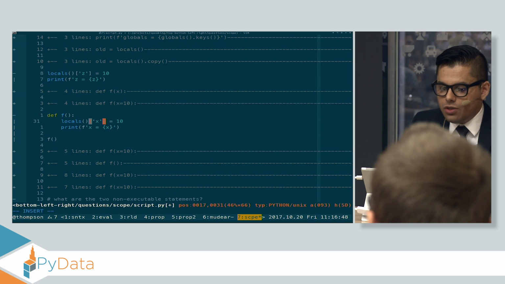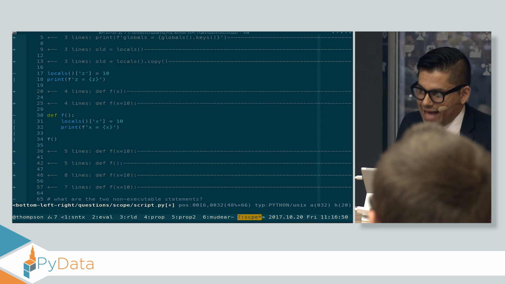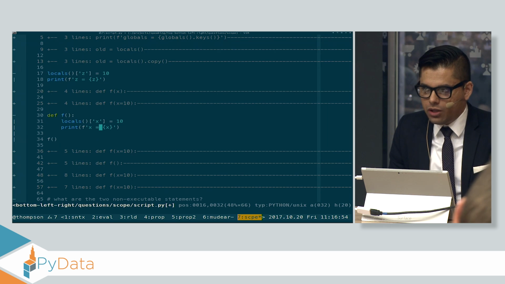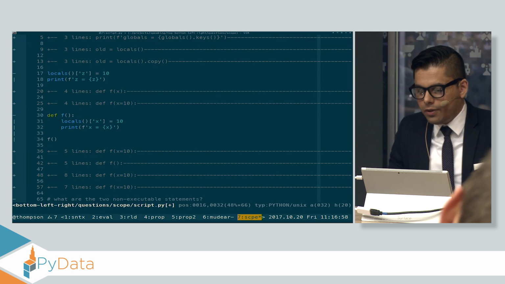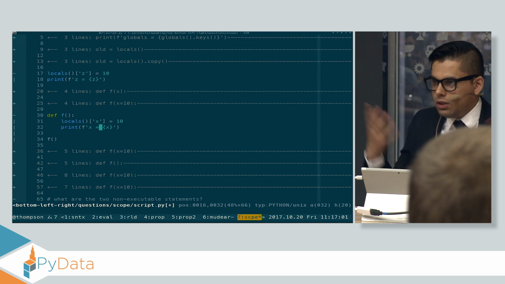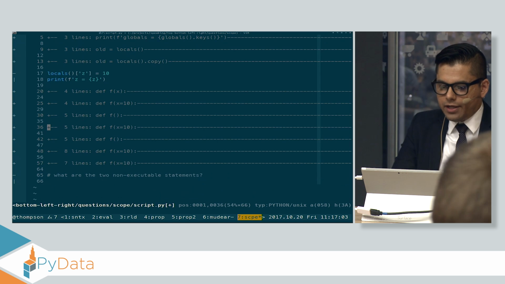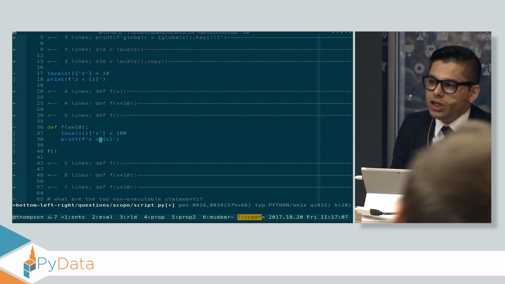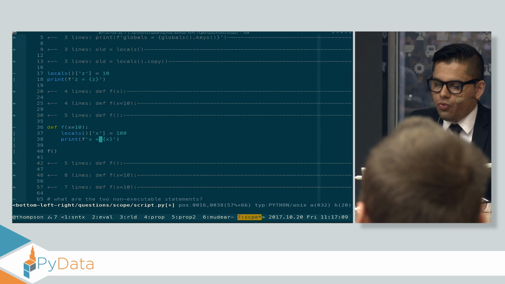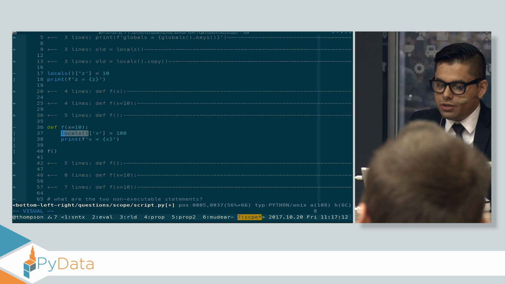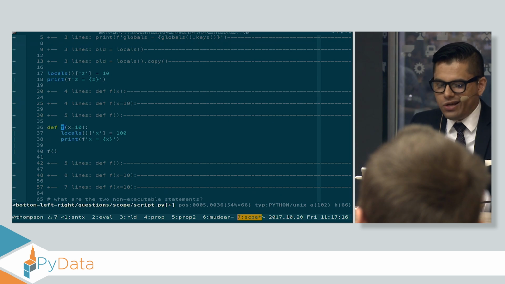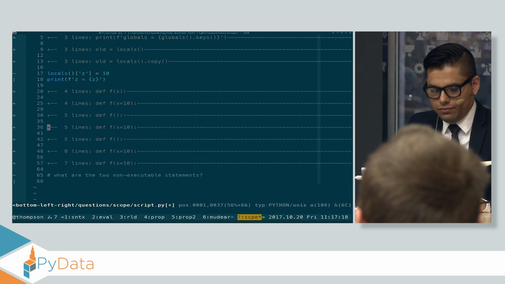When we disassemble this, we'll see that Python assumed statically that this was a global variable. This is the only thing the Python compiler does that's interesting at all. It figures out where variables come from in order to optimize variable lookup. It'll assume statically X is a global variable, and the change to locals won't have effect. Here, we see something interesting. When we look at that load fast, it didn't read from globals. Sorry, it didn't read from locals. It read from a special array that's attached to the frame object. So this will have no effect whatsoever.